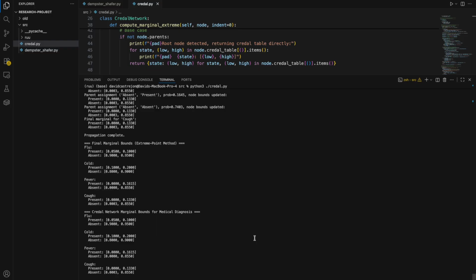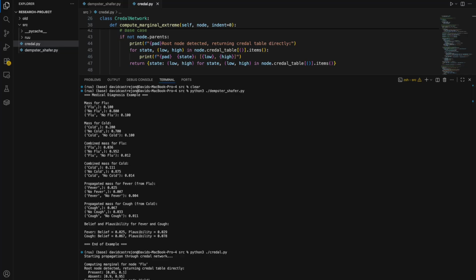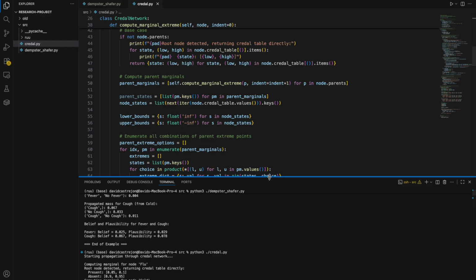I should probably scroll up to show. But meanwhile, the Credal networks are a bit more mathematically tight, and the lower bounds can also reach zero, reflecting a full range of uncertainty. The propagation behavior also varies. The Dempster-Shafer approach can sometimes produce counterintuitive interval widths due to conflicting evidence, whereas the Credal networks yield more rigorous marginal bounds.